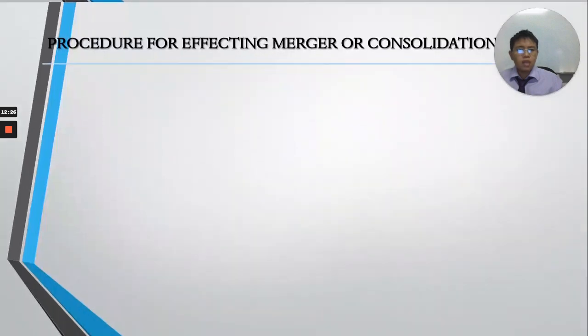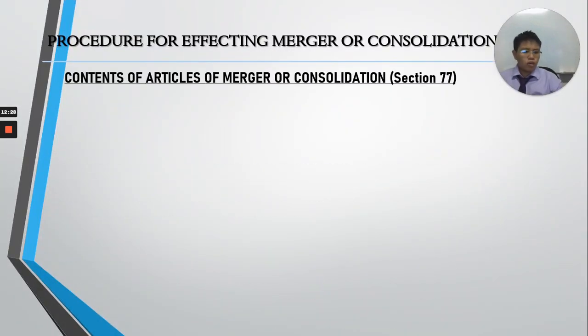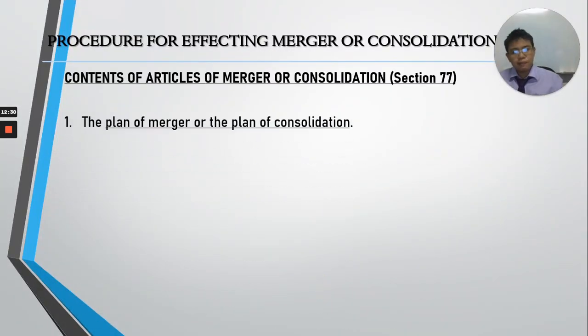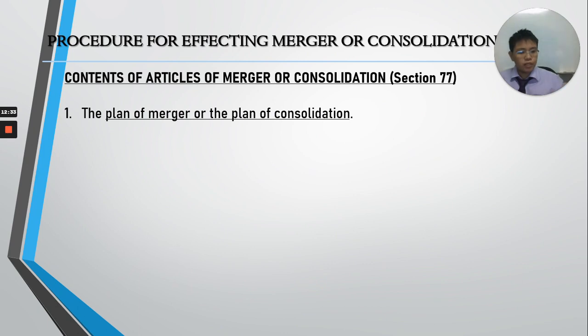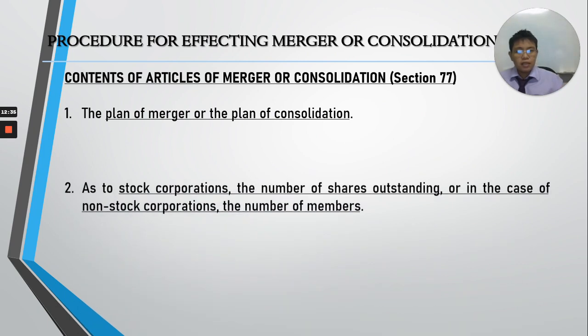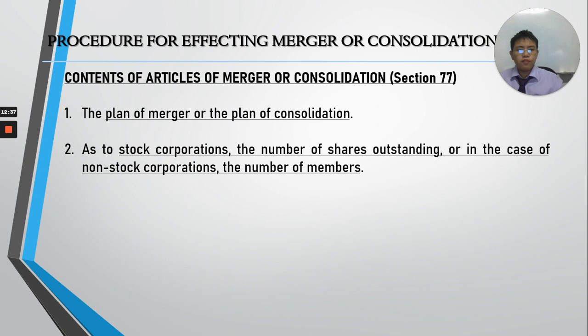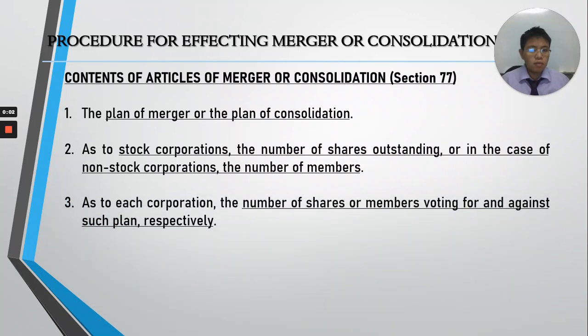Now, what are the contents of your articles of merger or consolidation? Number 1, ilagay dyan yung plan of merger or plan of consolidation. As to stock corporation, number of outstanding shares. In case of non-stock, number of members. Also, as to each corporation, remember the number of shares voting for and against the plan, respectively.